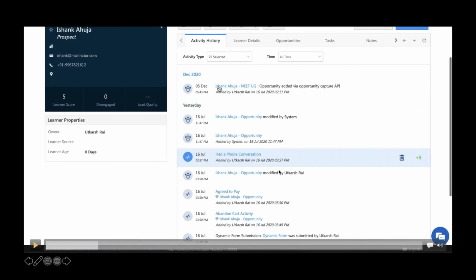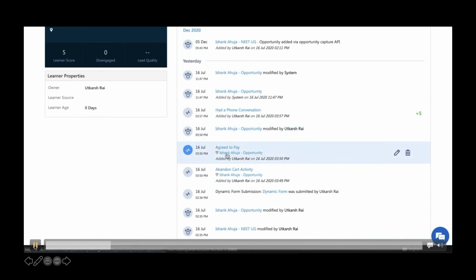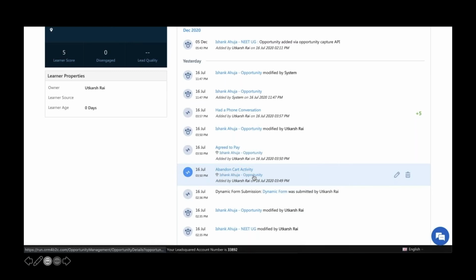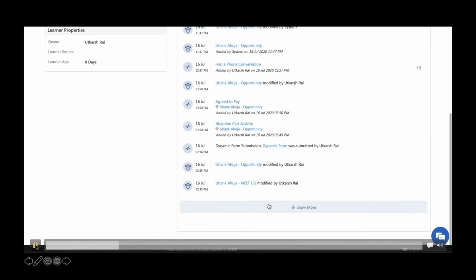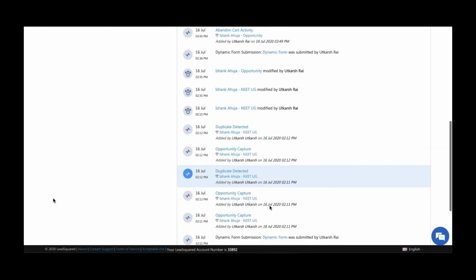The activity history will show that at this point of time, this activity was added. Also, all the activities done on a particular opportunity will also be shown over here. So if you say Ishang Ahuja opportunity and there was an activity done on it that is agreed to paid, you know this agreed to paid is against this particular opportunity. There's an abandoned cart activity against this particular opportunity. And you are always able to see a consolidated view on the contact.